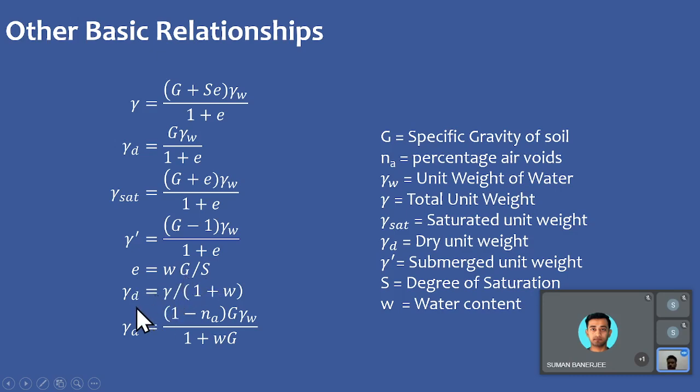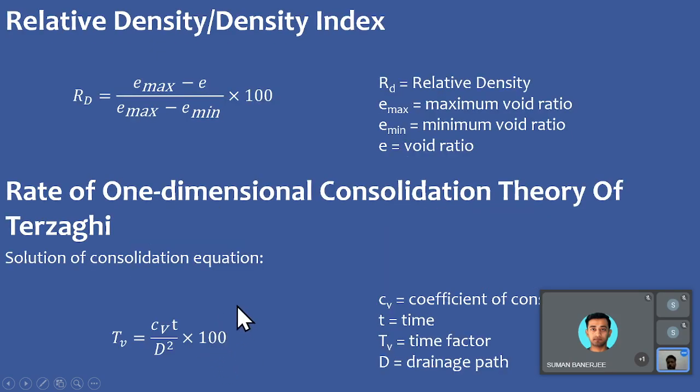Gamma d, if you want to denote it in terms of total unit weight and the water content, is given as gamma upon 1 plus w. And if you want to denote the dry unit weight in terms of the percentage air voids, it is given as (1 minus na) G gamma w upon 1 plus wG. These are other basic quantities which can help you to solve some other questions in the assignments.